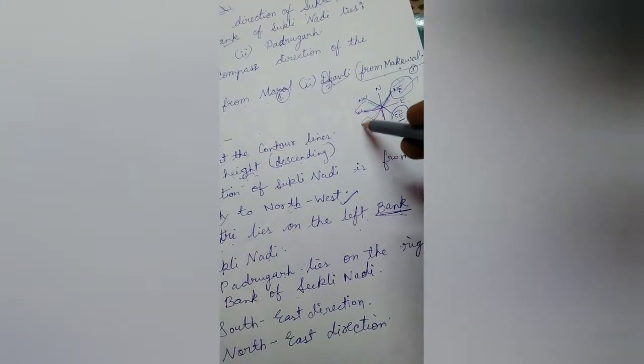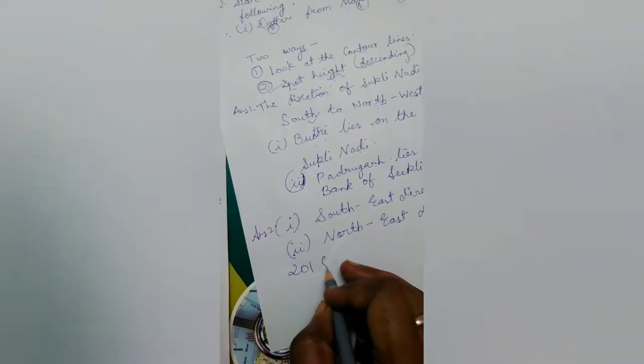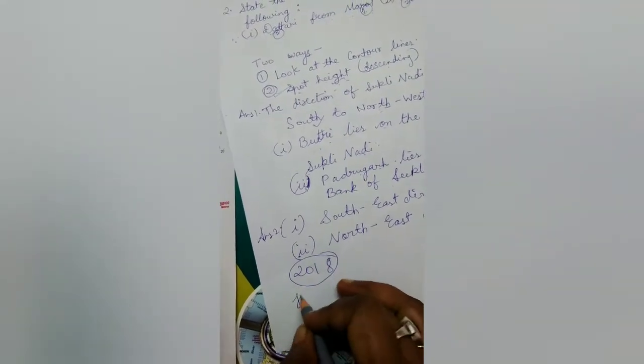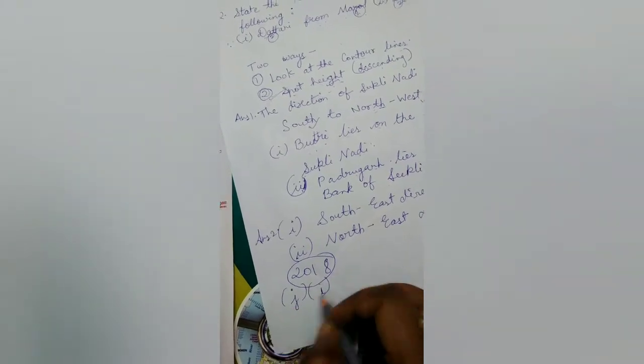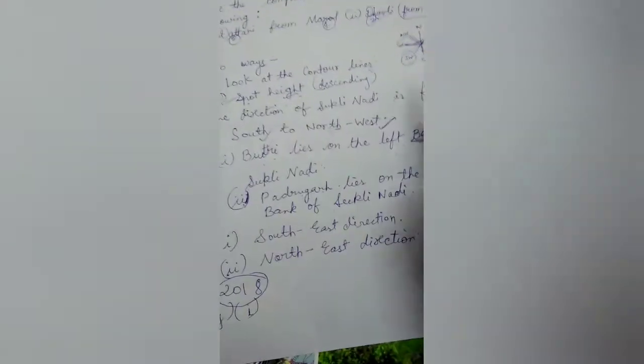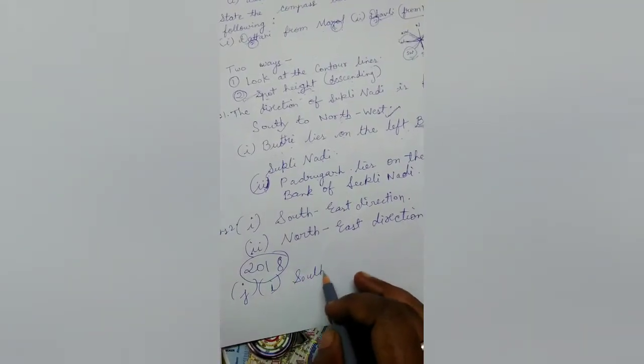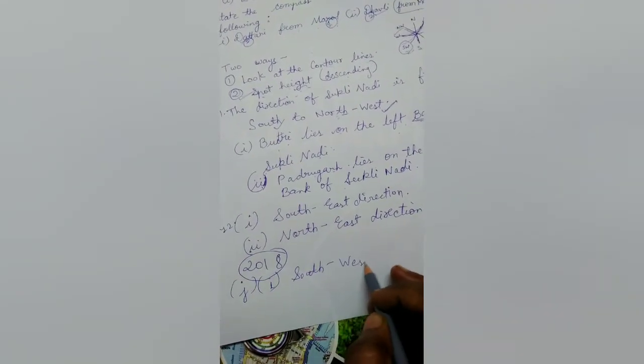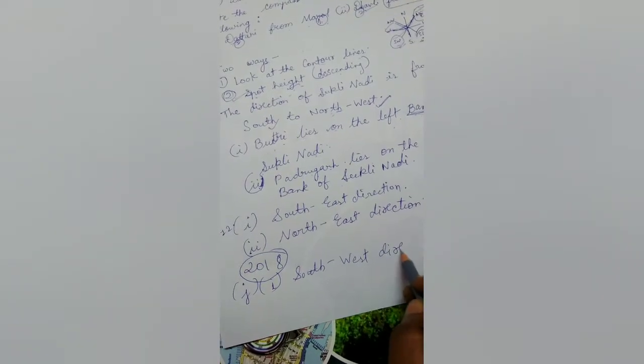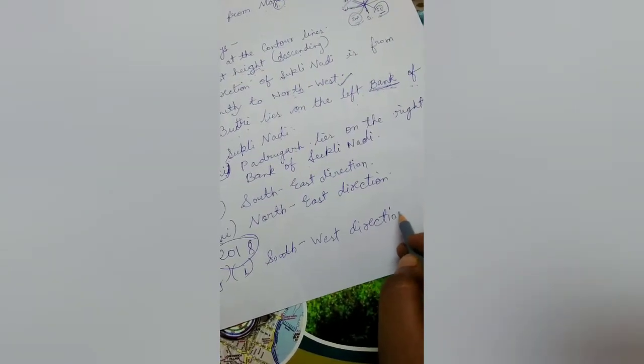What will be your answer? Southwest. So your answer will be 2018 J1, answer 1: Southwest. Southwest direction. Understood this one?